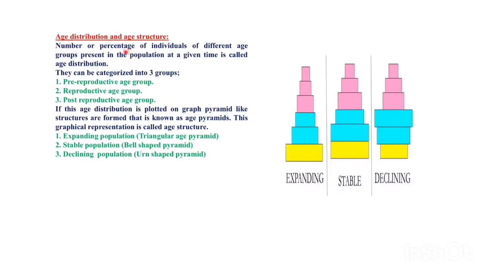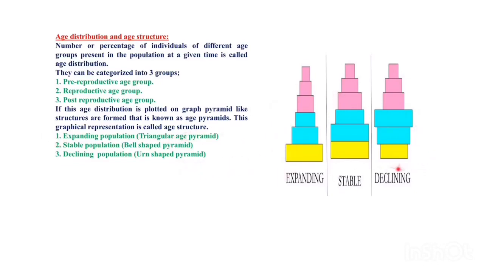First one is age distribution. What is age distribution? The number or percentage of individuals of different age groups present within the population is called age distribution. That is of three types: pre-reproductive age groups, reproductive age groups, and post-reproductive age groups. When this is represented in a graphical way, it gives a pyramid-like structure. That is called age structure. If the age distribution is plotted on a graph, pyramid-like structures are formed. These are known as age pyramids. This graphical representation is called age structure.